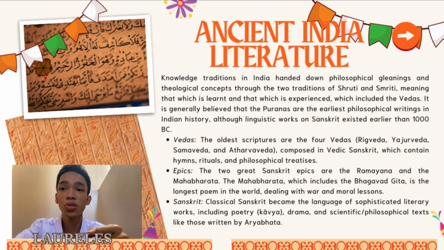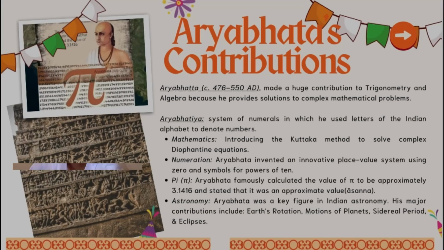In later literature, we have the Sanskrit, or the classical Sanskrit. As you can see in the PPT, we have the classical Sanskrit, or the monumental Sanskrit epics, Ramayana and Mahabharata, which contains the Bhagavad Gita, and sophisticated works in classical Sanskrit on poetry, drama, and science. It expanded and interpreted these initial gleanings, establishing the intellectual and spiritual framework of Indian civilization.